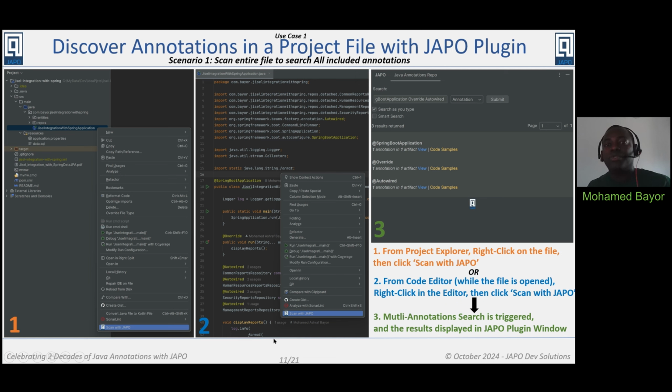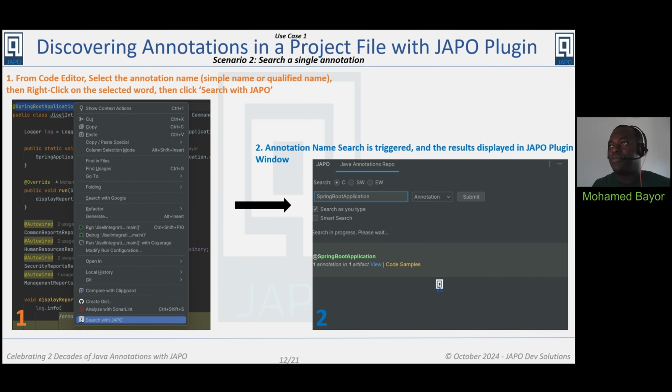Now, the second way to research for information regarding, in that case, a specific annotation, which will be a single annotation in that case, no longer a list of them, will be from your IntelliJ editor by selecting the desired annotation and clicking one of the options there. We're gonna see all that in the demo.